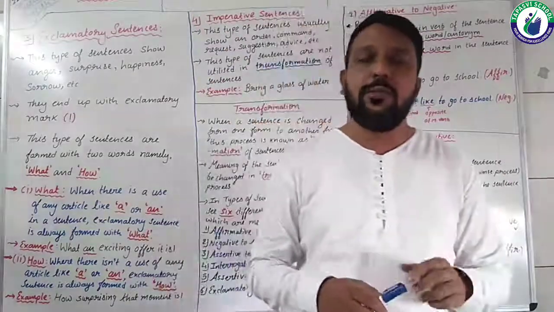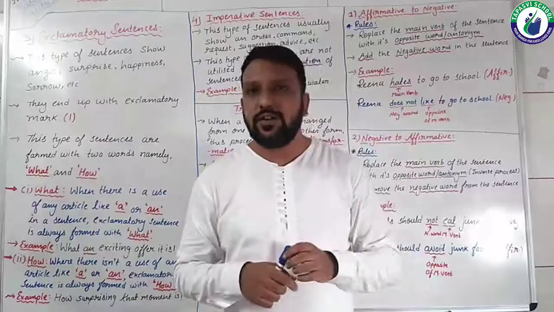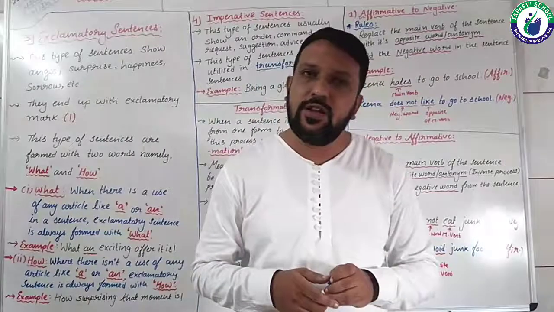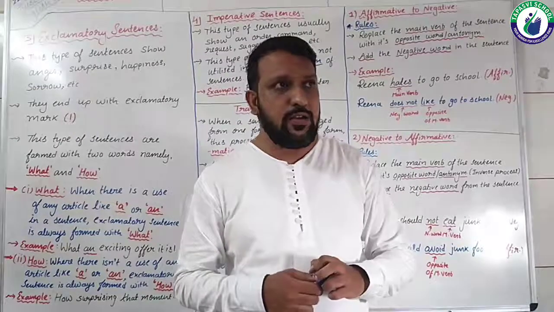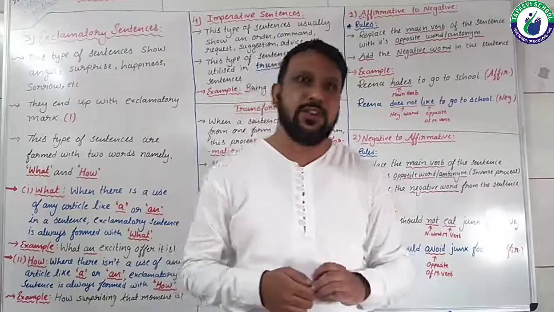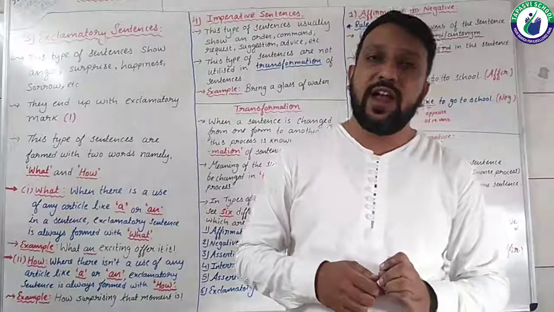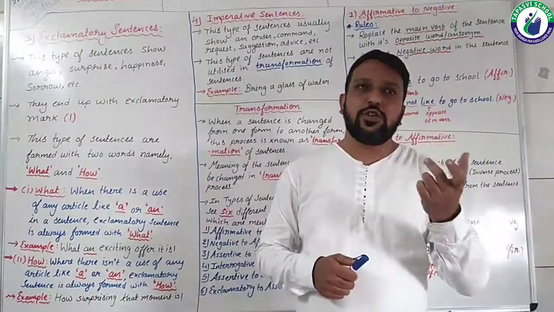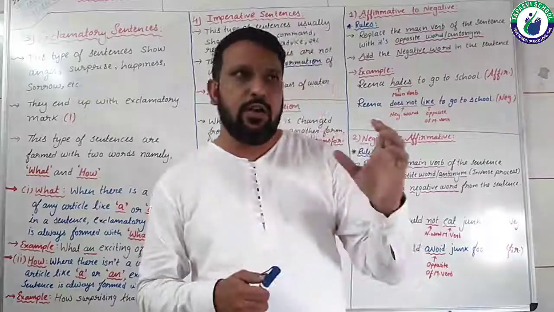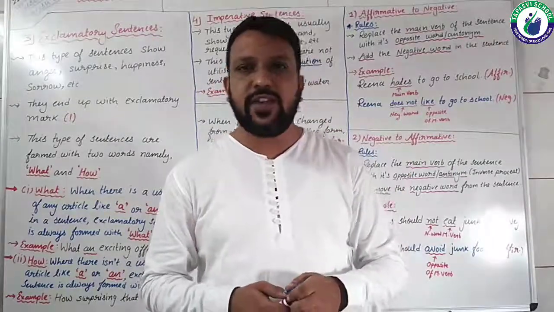That was the mark of recognition for assertive sentences. Similarly, for interrogative sentences, was there any recognition mark? Yes, because they usually end with a question mark. So by means of punctuation, we can easily recognize these kinds of sentences.